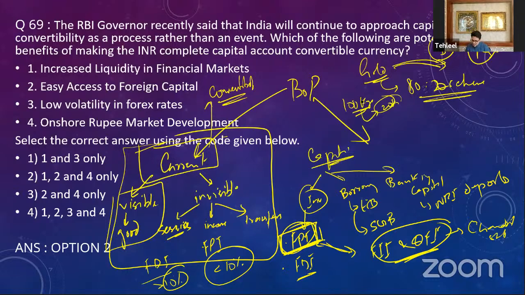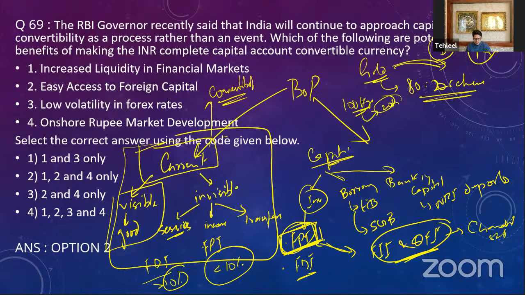Now, this is what happened in Thailand, in Indonesia, in Malaysia. People that had invested money in the stock exchange, they took that money and got it back. Because of that, these economies that allowed capital account convertibility plunged into crisis. Now, this capital account convertibility is not allowed in India in 100%.